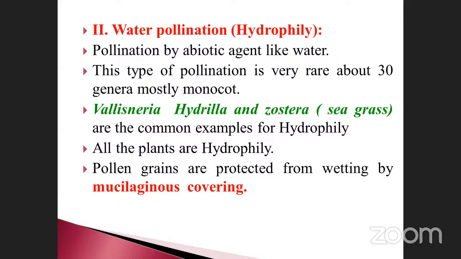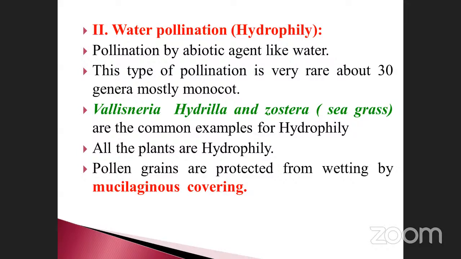Hydrophily, the water: how many genera in monocots? What are the common examples of hydrophily? They are all hydrophytic plants: Vallisneria, Hydrilla, Zostera. These are sea grasses, all present in water only. That's why they are all hydrophytes. All these plants are hydrophilic in nature because they grow inside the water only.